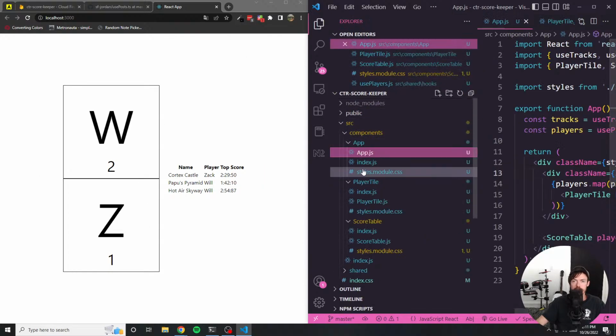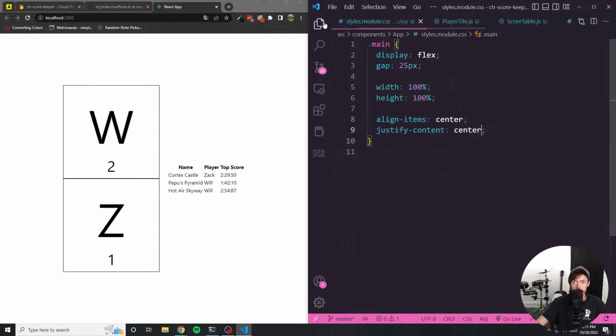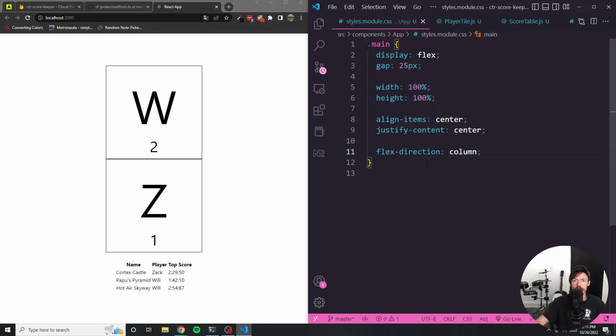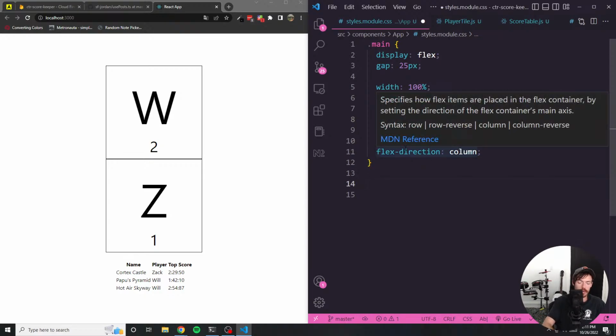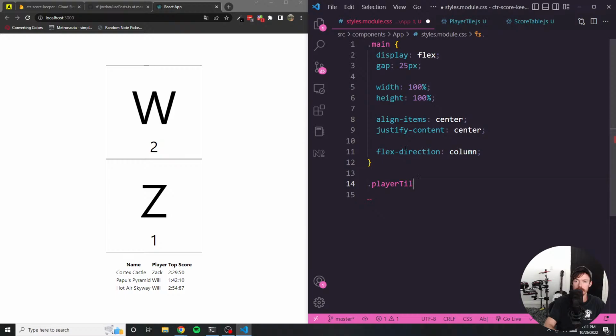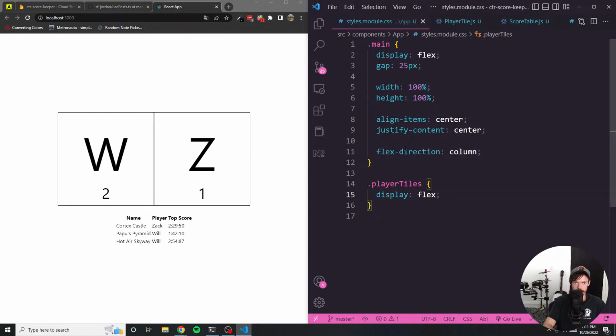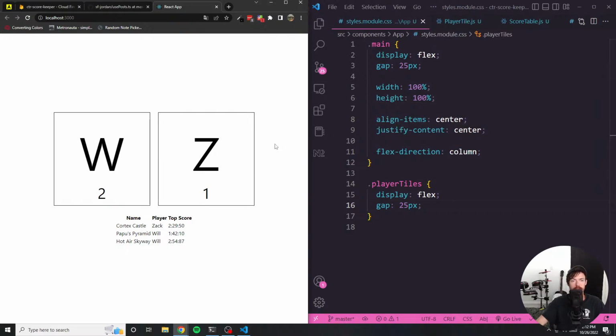And in the CSS for the app component, we want to change the flex direction to column. Yep. And then let's select the player tiles, and let's make this flex as well, and do a gap of 25 pixels. I think that looks good.